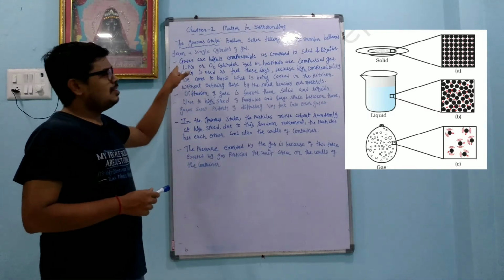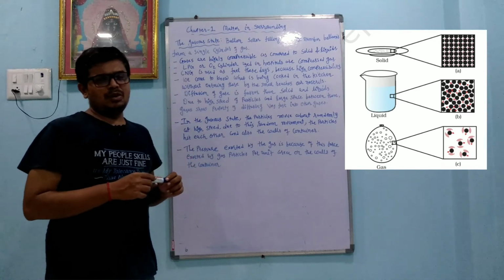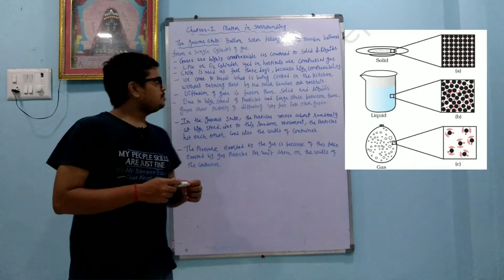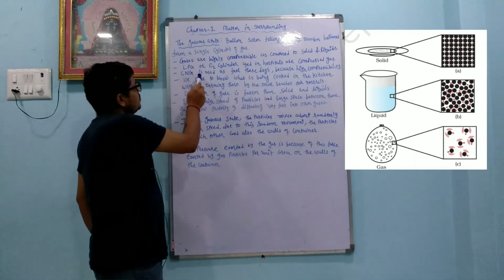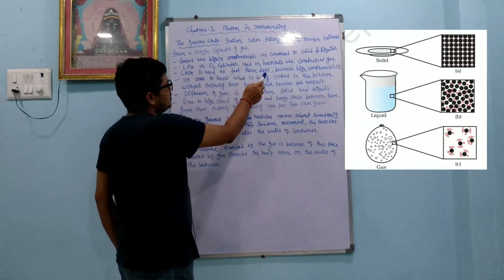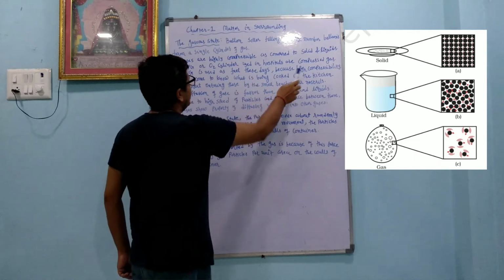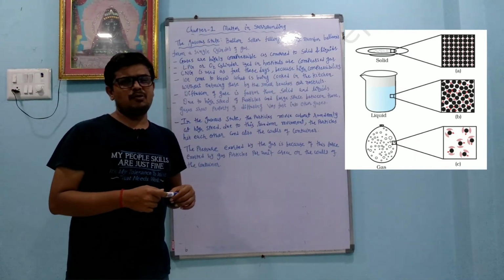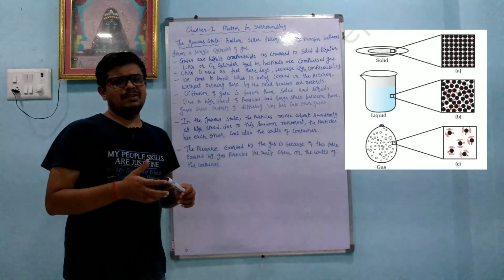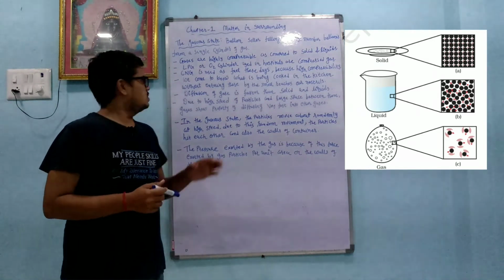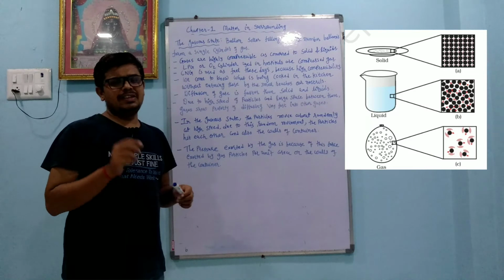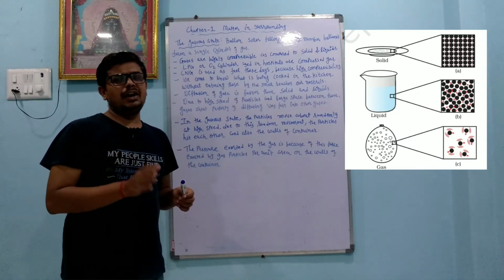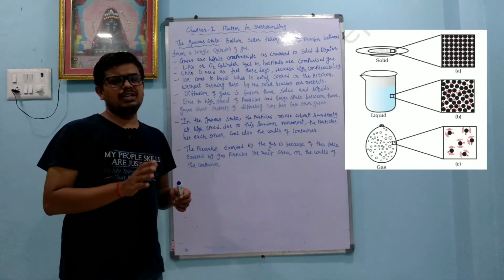LPG we already know, liquefied petroleum gas, is used for cooking food. CNG is used as a fuel these days because it has high compressibility. Dear student, we know about CNG. Nowadays we are not using petrol or diesel; in so many cars a CNG kit is available. CNG is compressed natural gas. In that, methane gas is present and it is filled at high pressure, so the maximum amount of gas we can fill.